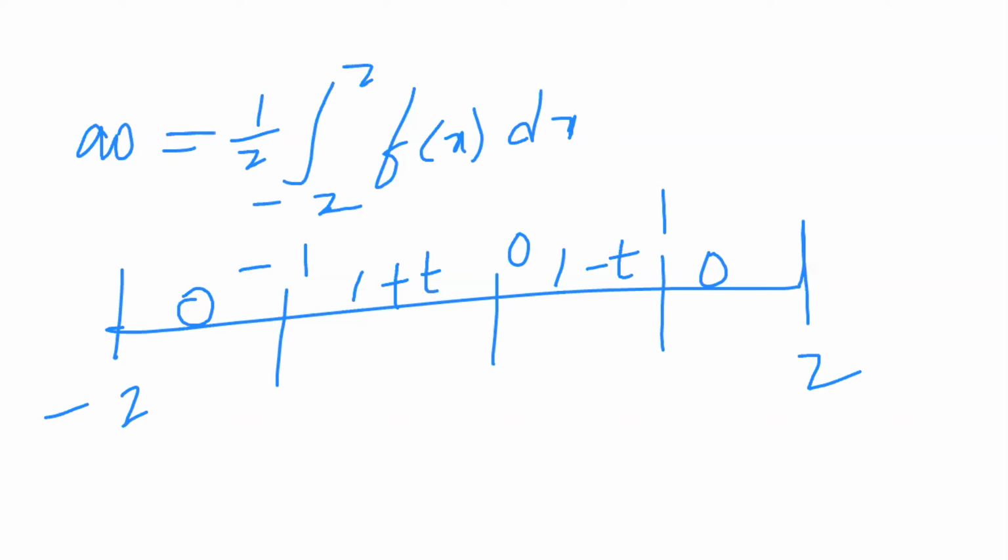Okay, in the interval minus 2 to minus 1, this value is 0. From minus 1 to 0, this value is 1 plus t, and 0 to 1 is 1 minus t, 1 to 2 is 0. So this situation we use in the interval.